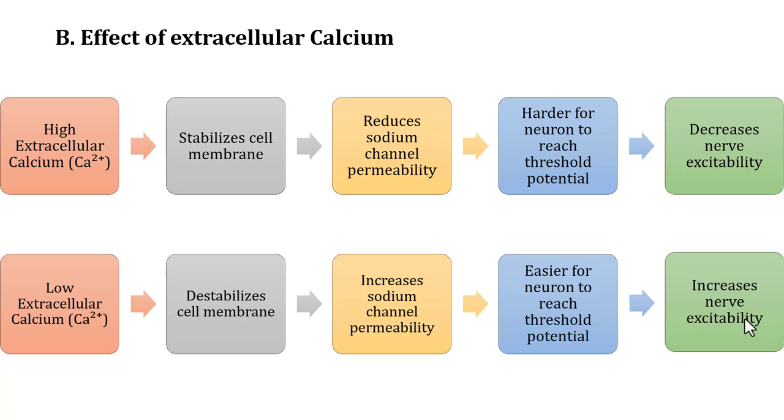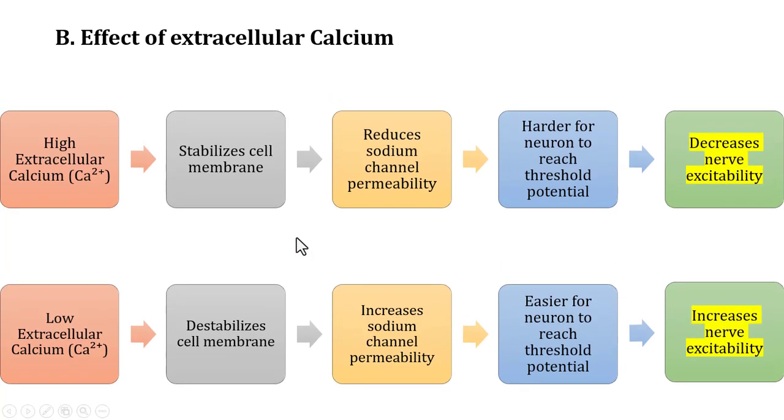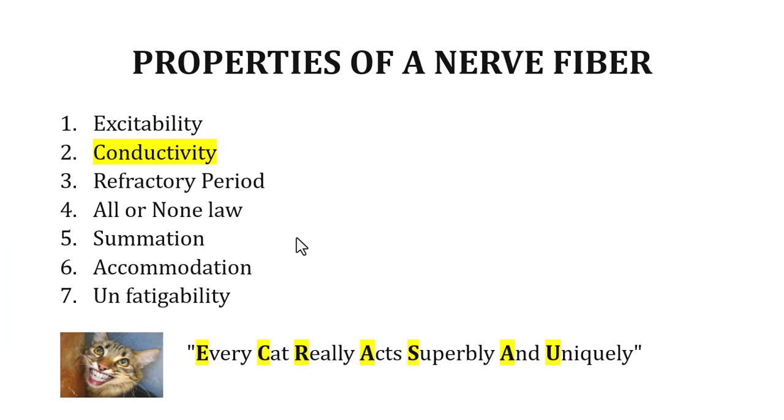Clear? So, what are the factors that affect the excitability of a nerve fiber? It is the strength of the stimulus, it is the frequency of the stimulus, it is the duration of the stimulus, it is also affected by extracellular calcium levels. Next we move on to the next property, which is conductivity.